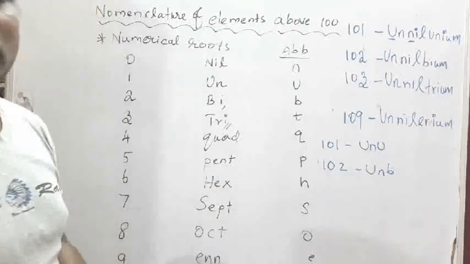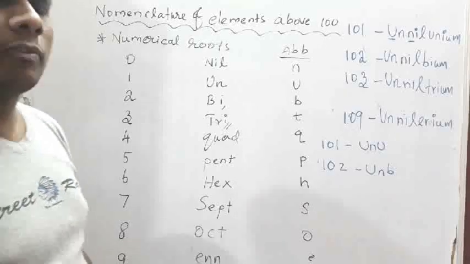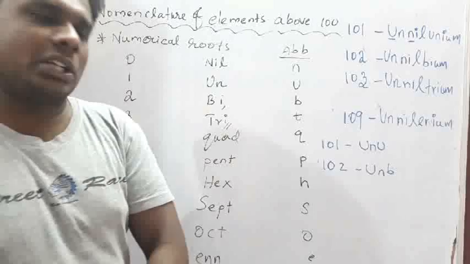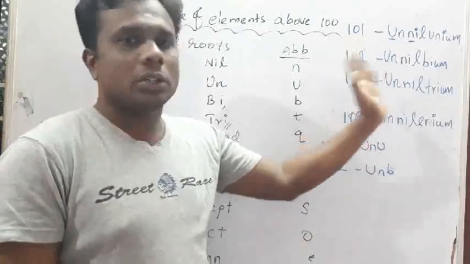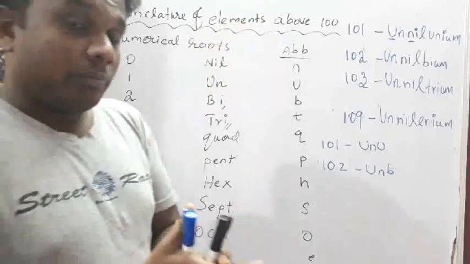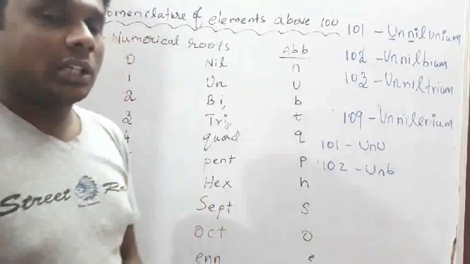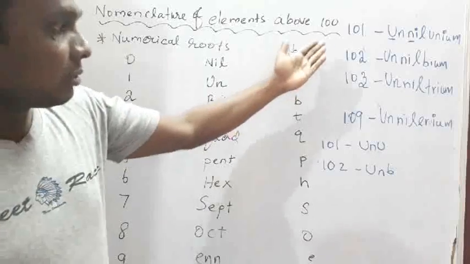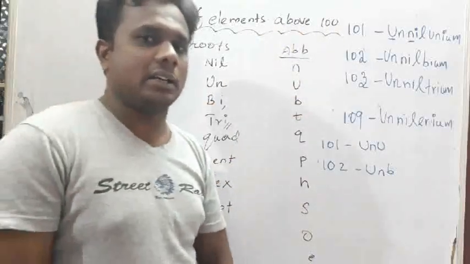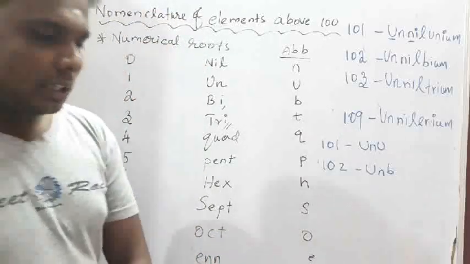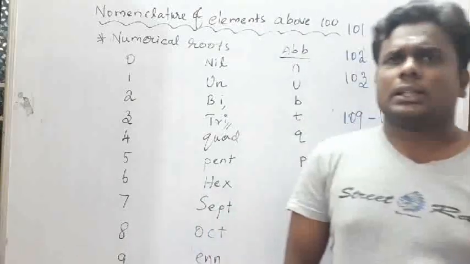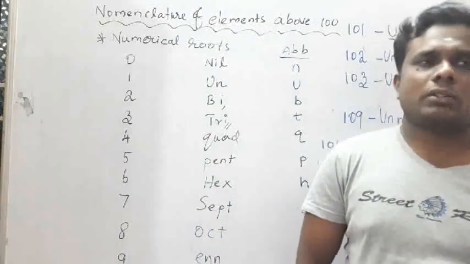Actually now we have specific names for the elements from 101 to 118. But before we got the specific names, this was the rule to name the elements after 100. Okay guys.